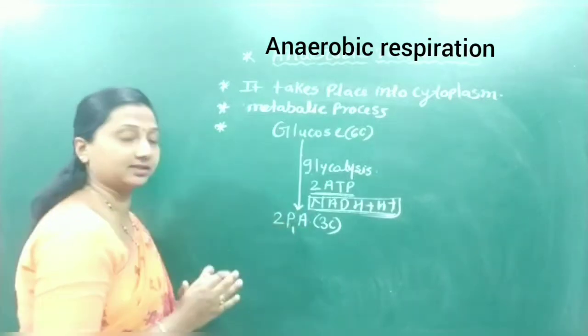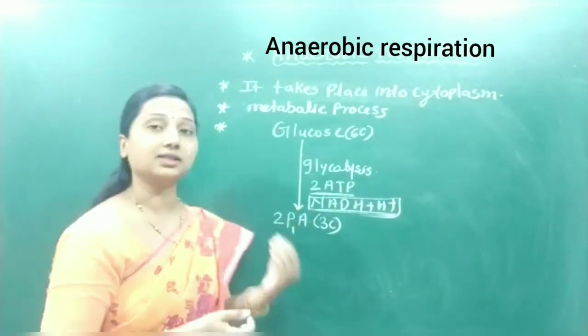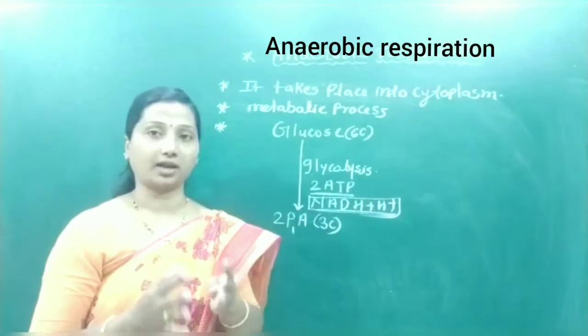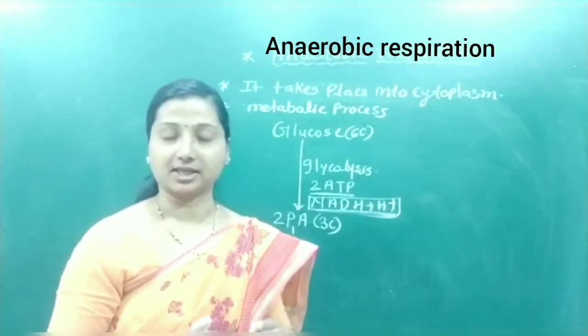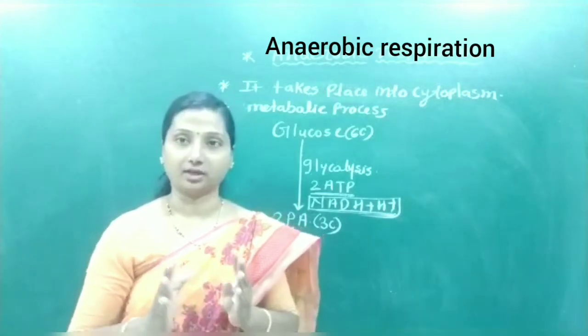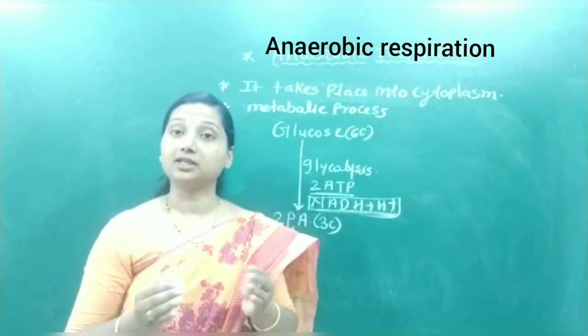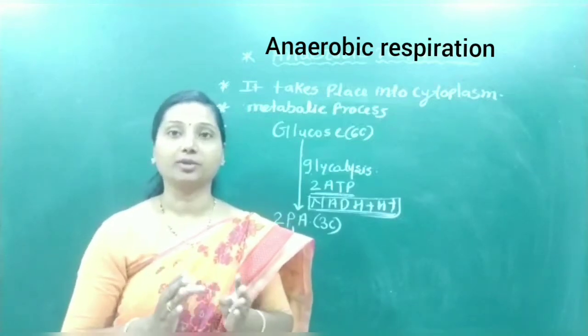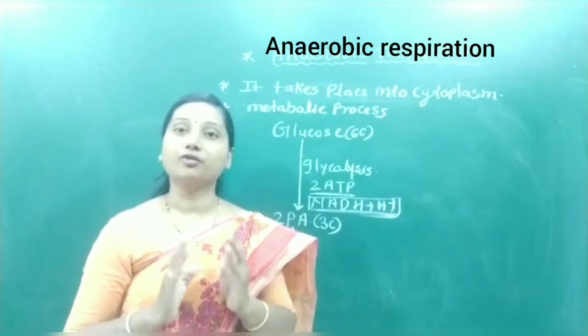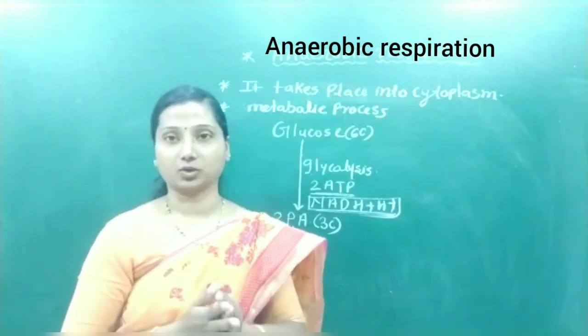depends on the cells, meaning cells which do not have mitochondria. In animal cells also, some cells do not have mitochondria, so in some cells of animals anaerobic respiration takes place. Which cells are those?